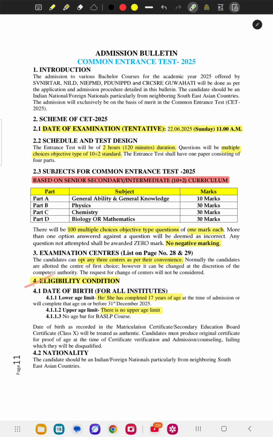And for eligibility condition, the date of birth: he and she, the lower age limit is that he and she has completed 17 years of age at the time of admission, before the 31st December 2025. And for upper age, there is no upper age limit.